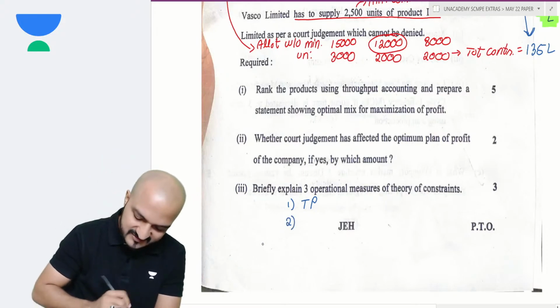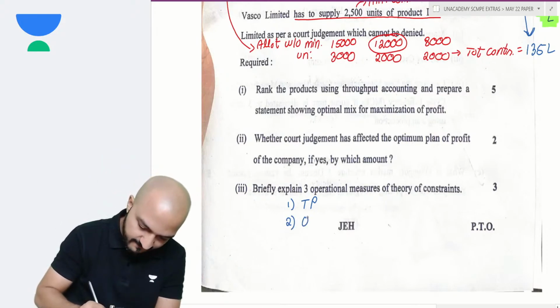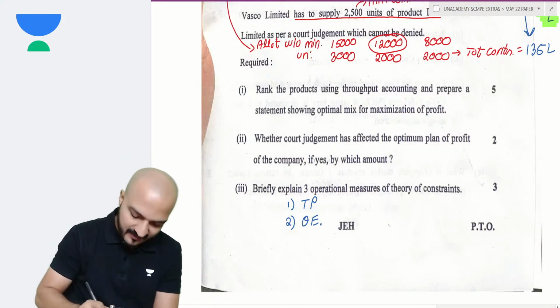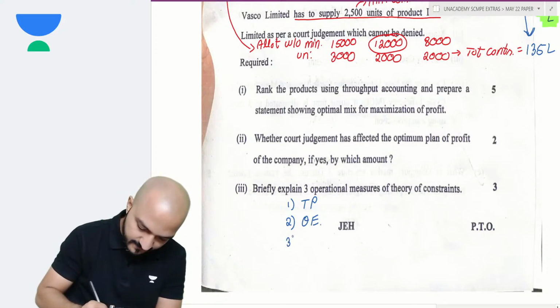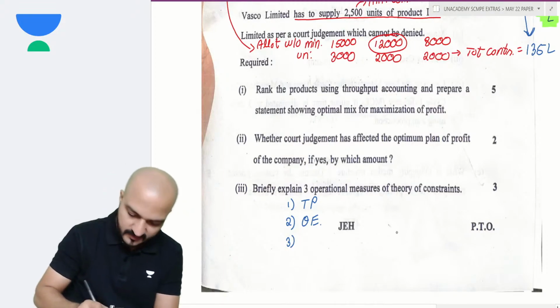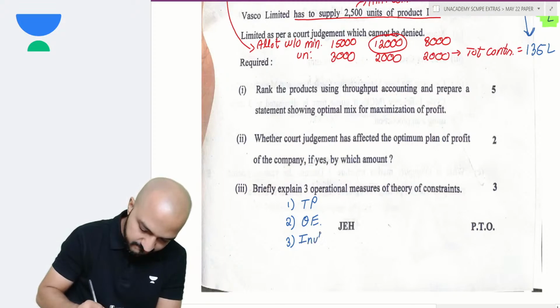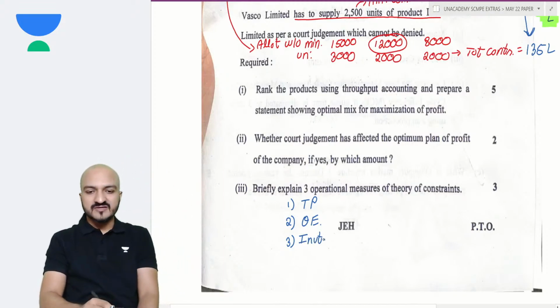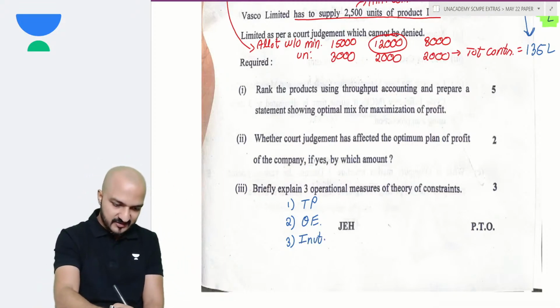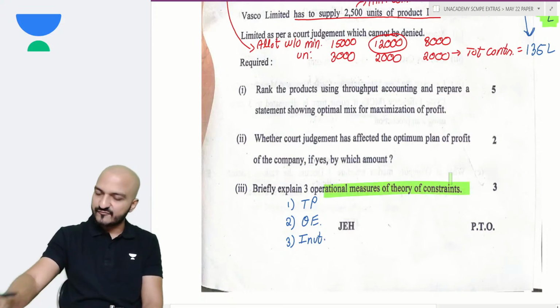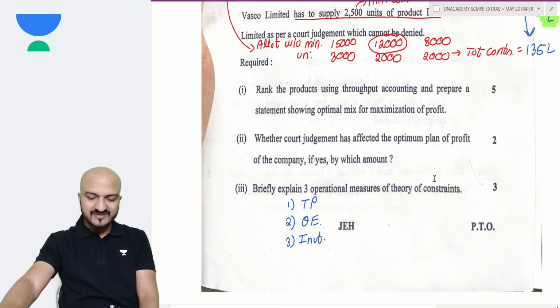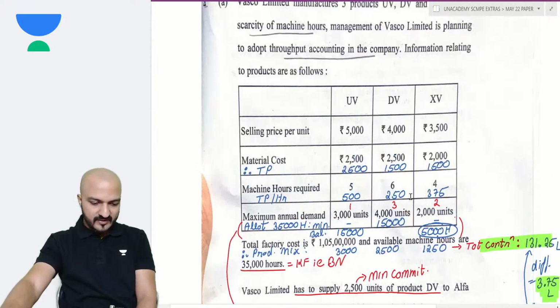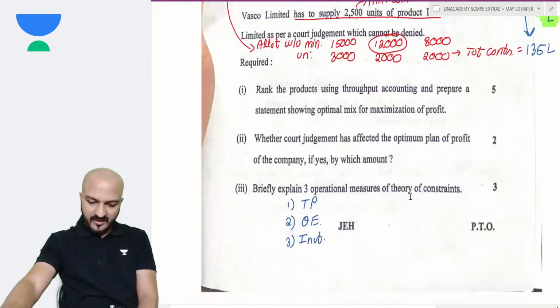Number 2 is your other operating expenses. Yeah. And then it is your, what else is left? Is your investment. Yes, that is the 3 operating measures under theory of constraints. You can see that from my book, Direct Theory, or even in the summary notes you'll find it, right? That is question 4A.